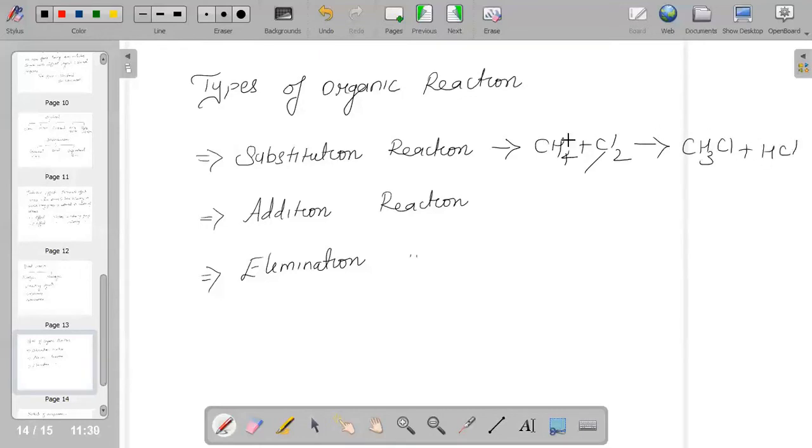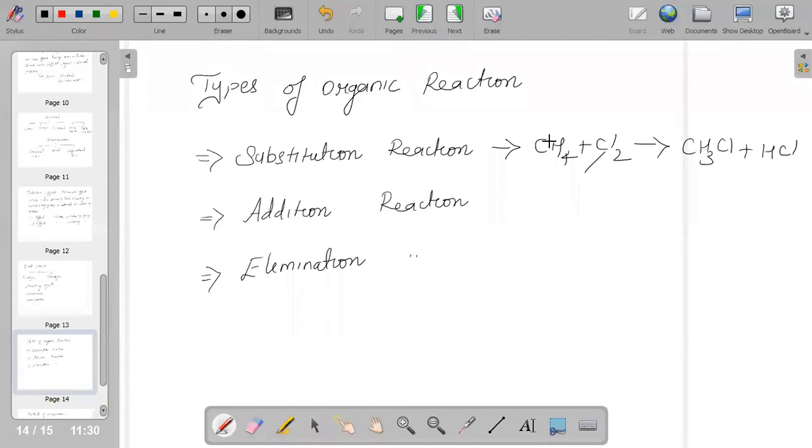Hence, one hydrogen is removed from this and is replaced by chlorine. One hydrogen removed gets added with Cl, and one Cl splits and gets added with CH3. So we get CH3Cl plus HCl. Hence we can say that it is a substitution reaction.